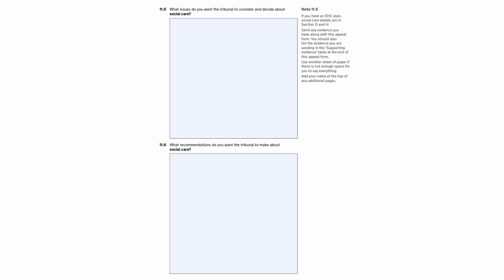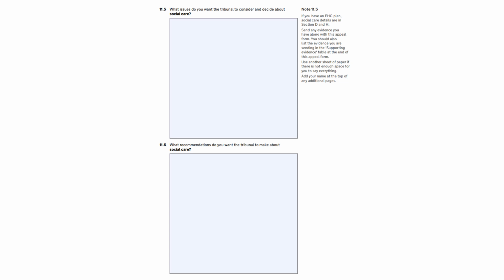The last box is where you can write what recommendations you would like the tribunal to make. So for example, if you believe that section D does not describe all your child's social care needs, say clearly here what you would like to see added and what kind of provision you believe addresses this. Include any letters or reports or meeting minutes from social care practitioners which support your views. Again, remember this is an evidence-based process.